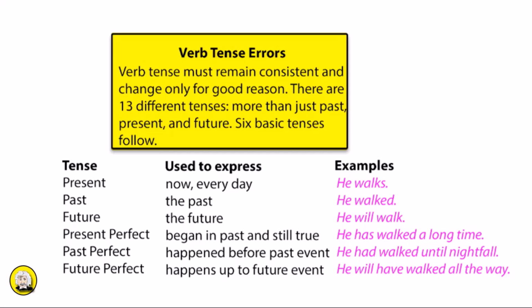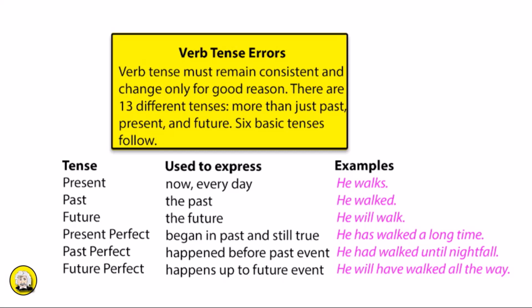Past perfect will be something that happened before the past event. So he had walked until nightfall. So nightfall already happened, and he had walked up until that past time of nightfall. And the future perfect happens up until a particular event or time frame. He will have walked all the way.